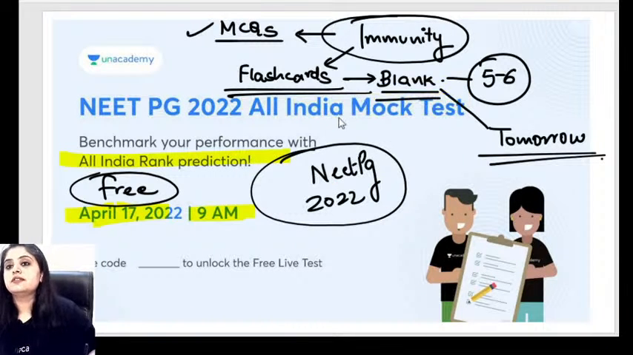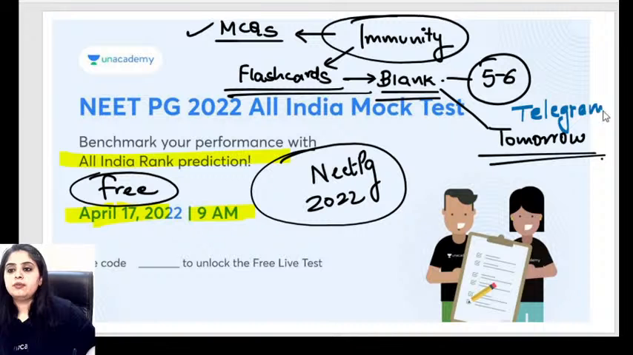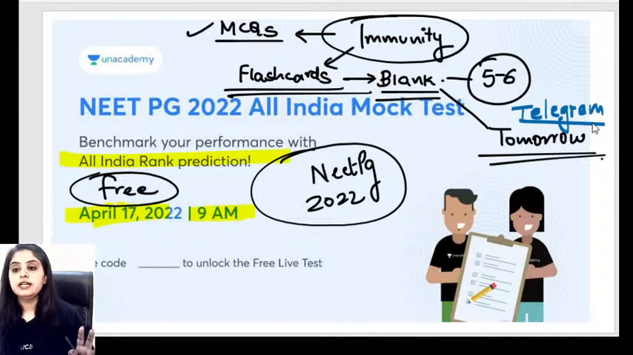Tomorrow is flashcard revision. Flashcard revision tomorrow is on Telegram, not a video class. It's just some blank flashcards that I'll be posting. Mentally you guys will solve it. I'll give you 15 minutes to solve it, and after that I'll post the proper solutions of that flashcard. So it will just be a very quick revision of all the immunodeficiency disorders. So that is something which you have as a practice session tomorrow on Telegram at 9:30. And yes, that's about it.